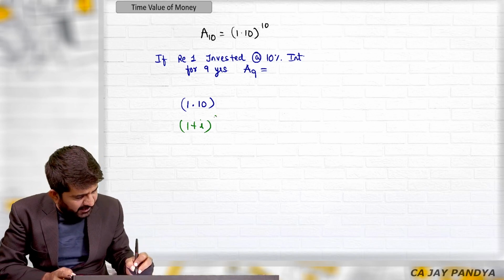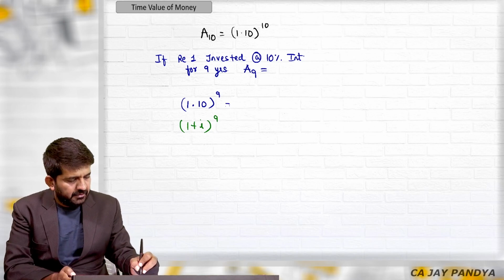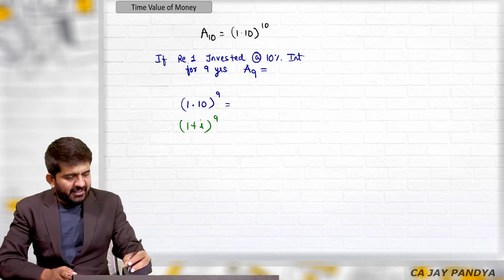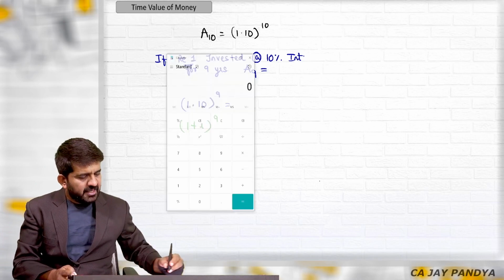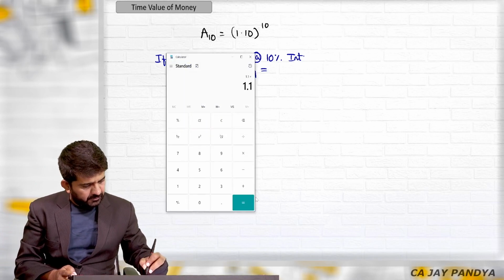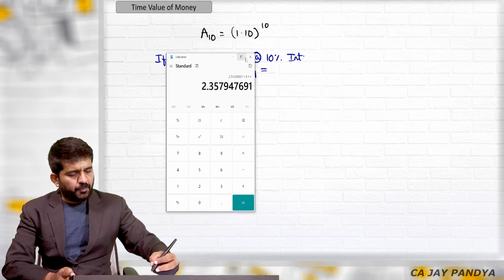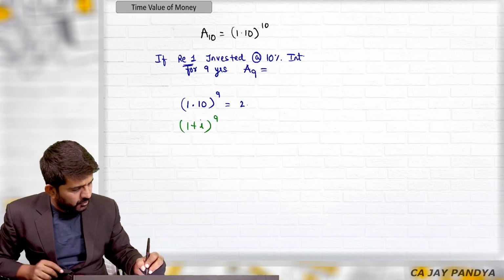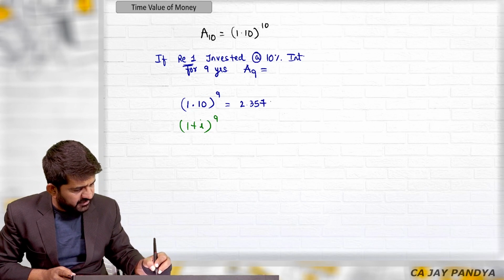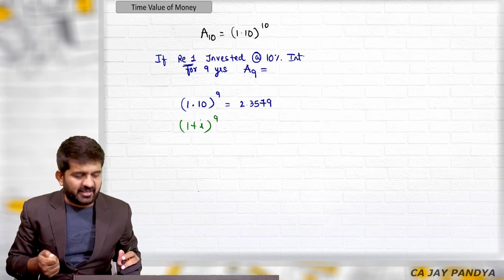I want to find out the amount after 9 years. So 1.10 raised to 9 is the answer if rupee 1 is invested. Let me find out: 1.1 raised to 2, 3, 4, 5, 6, 7, 8 and 9. So it is 2.3579. This is the amount after 9 years.